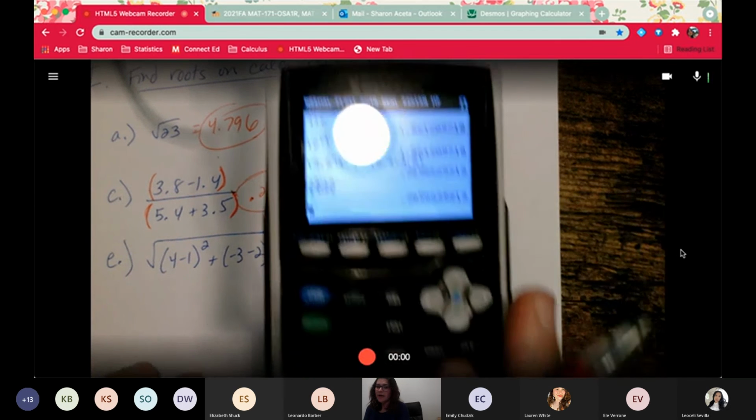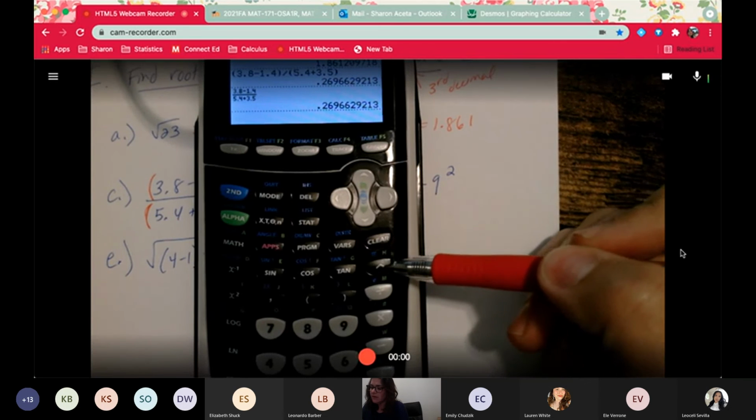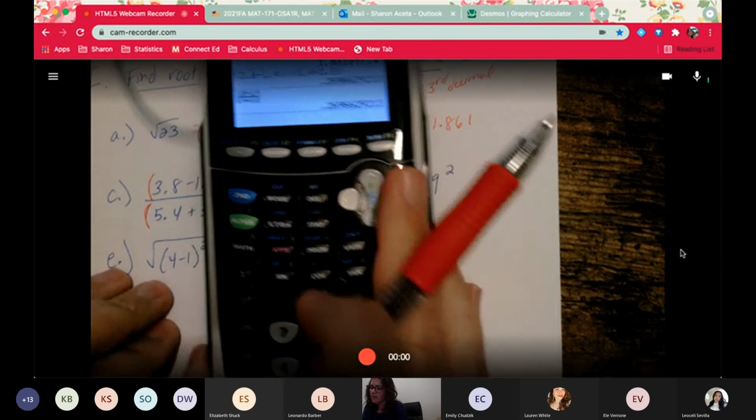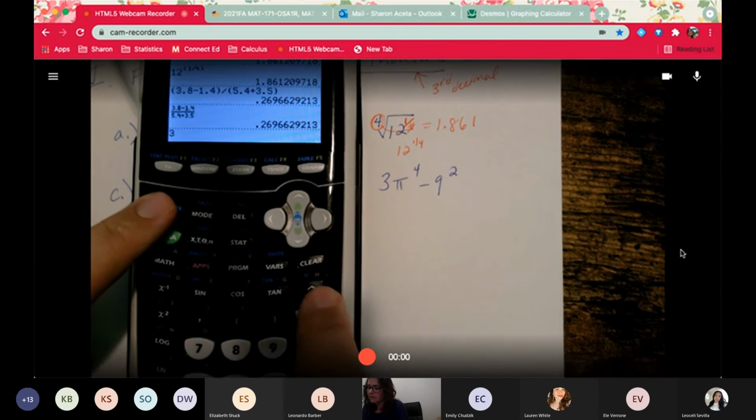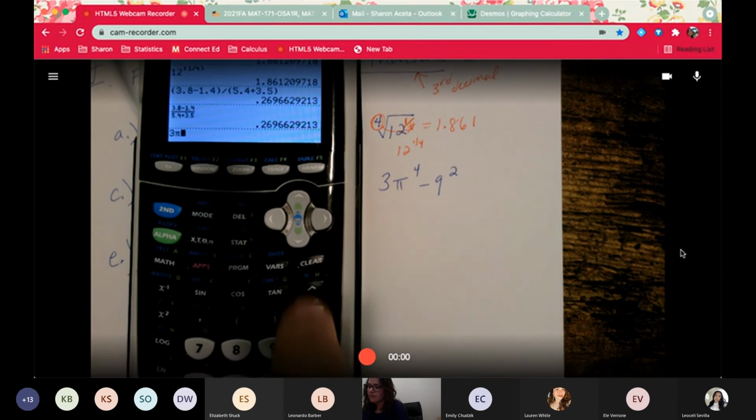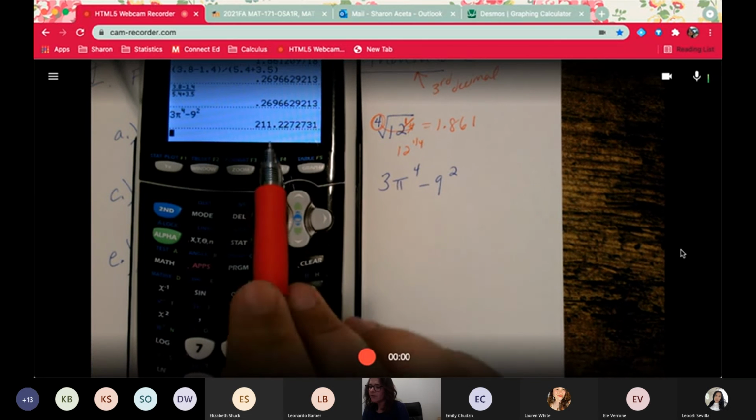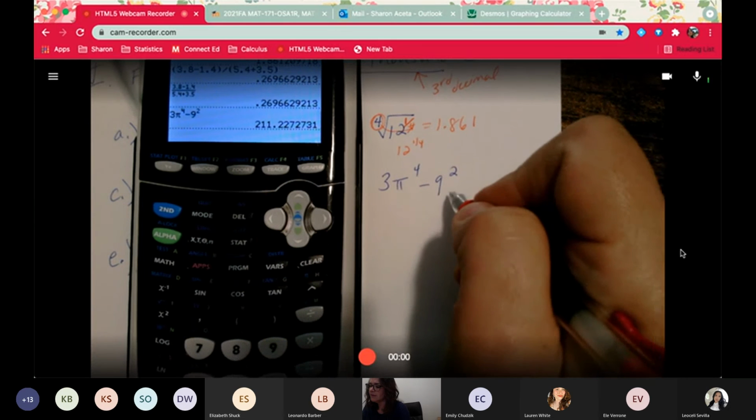When dealing with pi, you want to use pi on the calculator. The pi button is located in the caret right above it, so you'd actually have to hit the second function. So let's see, what did I have here? 3 pi to the 4th, 3, and then you go second caret, so pi to the power of 4, and then move it over, minus 9 squared. And you get 211.227, and then that 7 stays the same.